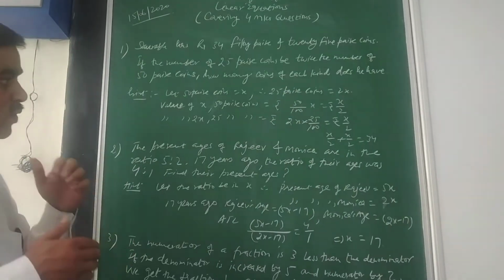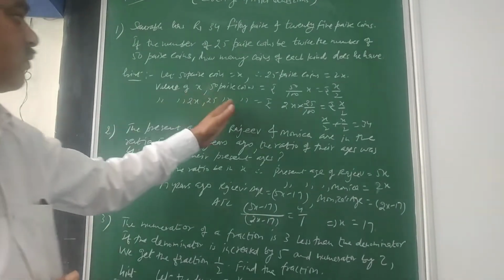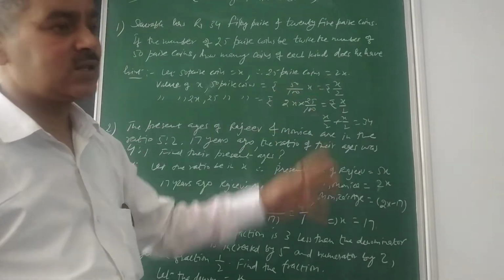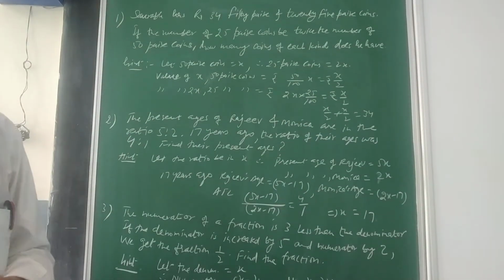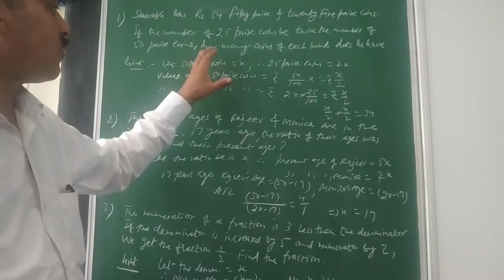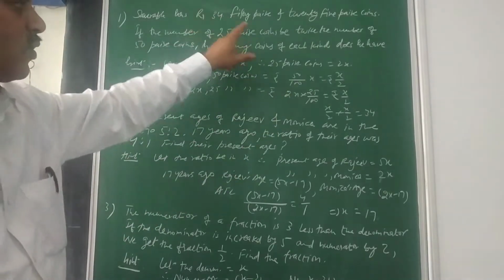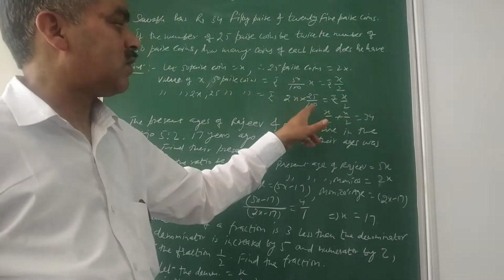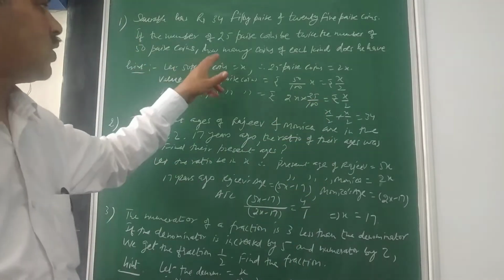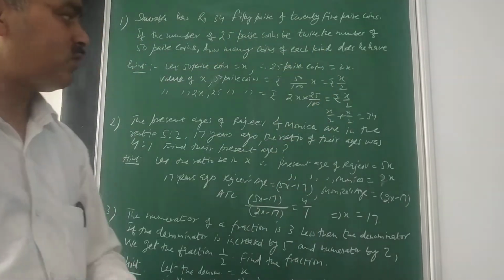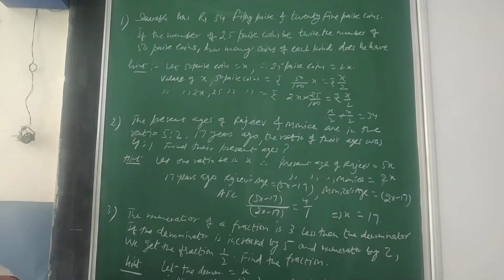So now the worth of 50 paise coins as well as of 25 paise coins, in both cases we are getting x upon 2 and x upon 2. And the total value of these coins is given equal to 34. So use this equation to get the value of x. That will provide you the number of 50 paise coins and the number of 25 paise coins.